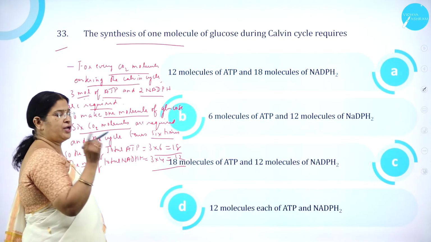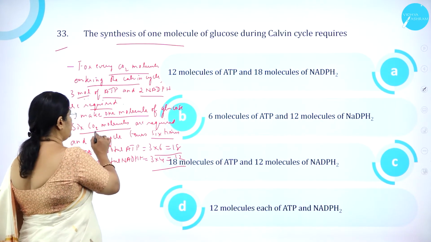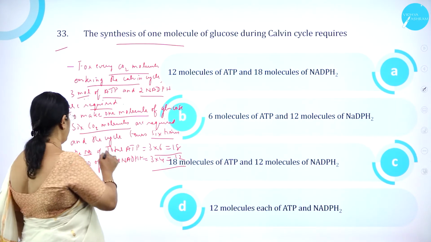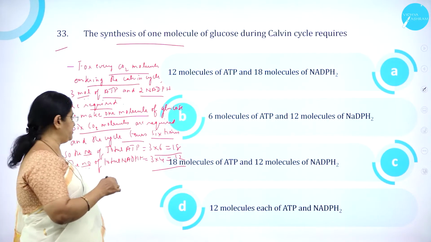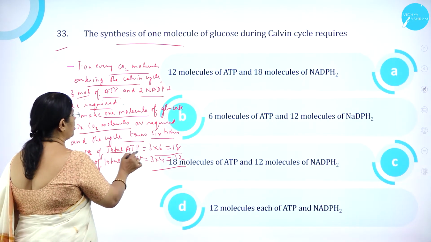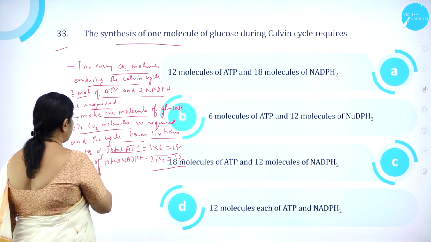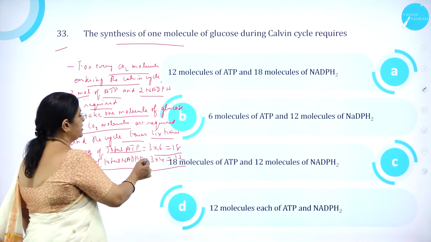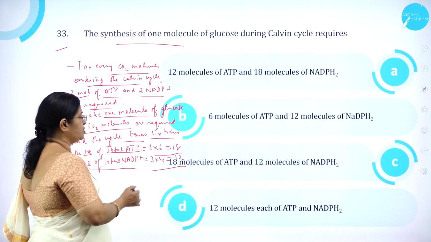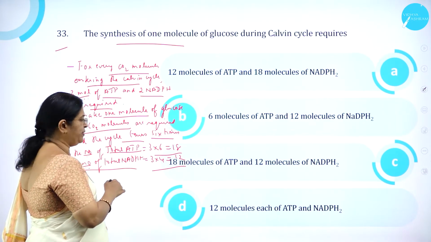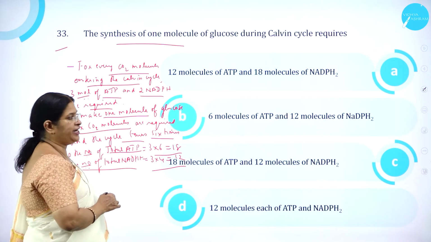To make 1 molecule of glucose, 6 CO2 molecules are required and the cycle turns 6 times. So the total ATP is 3 into 6, that is 18. The total NADPH is 2 into 6, that is 12. So 18 molecules of ATP and 12 molecules of NADPH2.